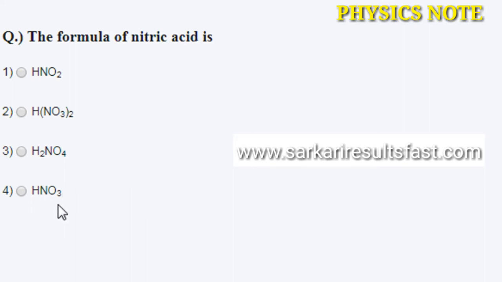Next, question number 2: the formula of nitric acid is option 1 HNO2, option 2 H(NO3)2, option 3 H2NO4, and option 4 HNO3. Option 4 is correct, HNO3. This is the formula of nitric acid.